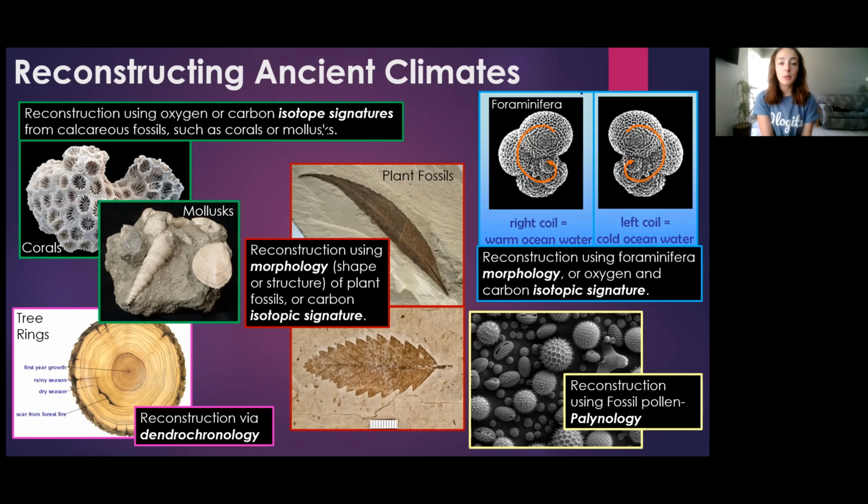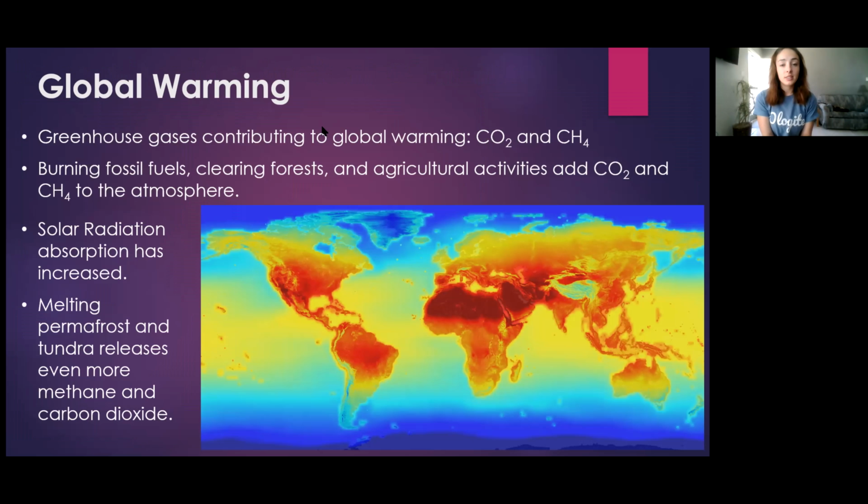These proxies are especially useful because we can use them in conjunction with other proxies to get a really good idea of the environment and climate conditions that were occurring during certain periods in Earth's history. The last thing we're going to discuss is current global warming. Global warming, like we discussed earlier, can be caused by greenhouse gases, and today this is what is occurring.